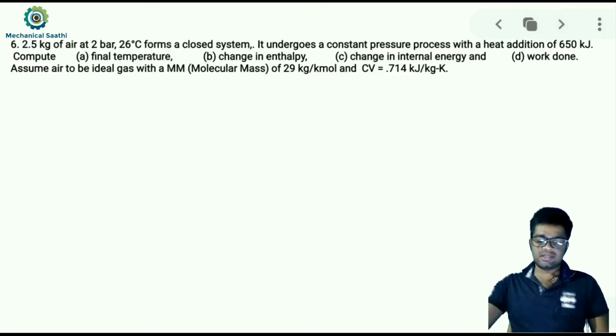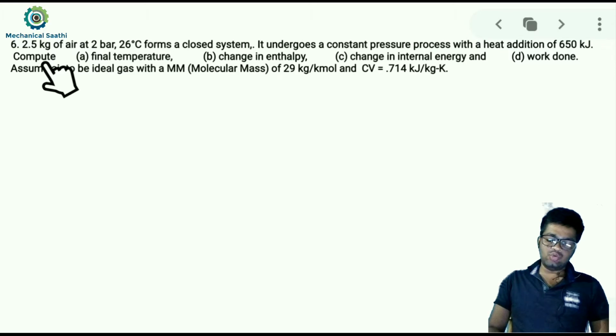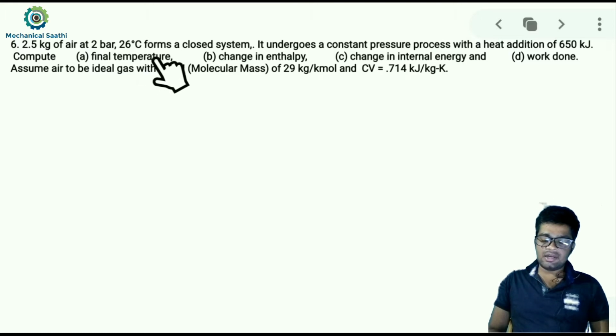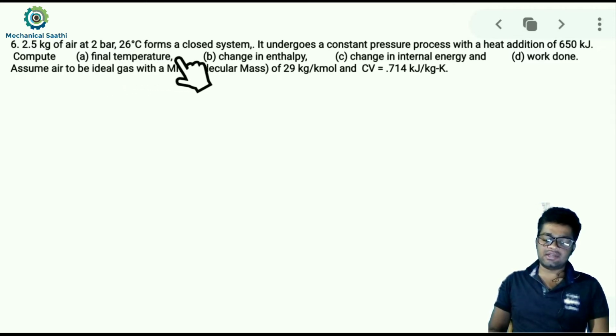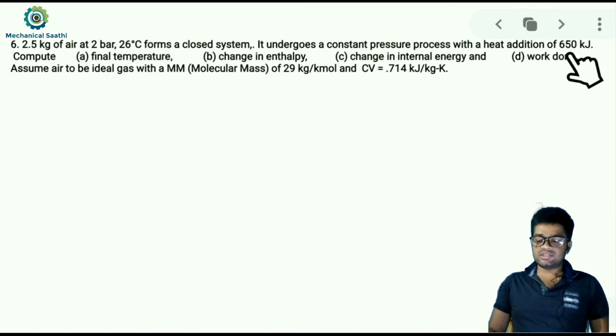So here we'll be discussing this question. So let us first try to read it. Here it is telling that 2.5 kg of air at 2 bar and 26 degrees centigrade forms a closed system. Okay, so this is a closed system. Mass is given as 2.5 kg and working fluid is given as air, and state 1 properties are given as 2 bar and 26 degrees centigrade. So P1 is given as 2 bar, and temperature at state point 1 is given as 26 degrees centigrade. Okay, so it undergoes a constant pressure process with a heat addition of 650 kilojoule.